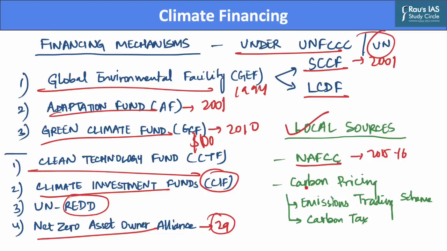Additionally, there are carbon pricing instruments as well, which include a carbon market approach where an emissions trading scheme is implemented and carbon credits are bought and sold based on the market price per ton of carbon emissions. Also, there is a carbon emissions tax approach, which can be in the form of a fossil fuel tax or removal of fossil fuel subsidies, etc.